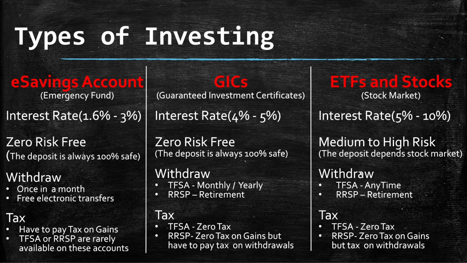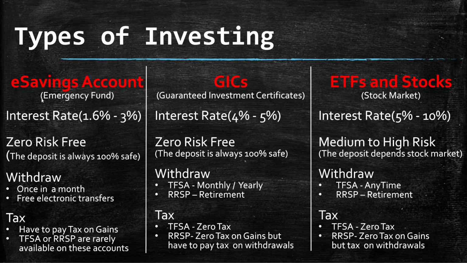Like you can in the TFSA. Oh, one thing here on withdrawals: GICs are term based, but in a TFSA, when you're investing money into ETFs and stocks, you can withdraw the money at any time. There's no restriction. The rest of the things are the same. In the RSP, you can withdraw money in retirement. And for tax, there's zero tax on a TFSA whether you withdraw or make any gains. On the RSP, same thing: you don't pay any tax on the gain, but you pay tax when you withdraw the money. So that's the overall picture, guys, of the types of investing.